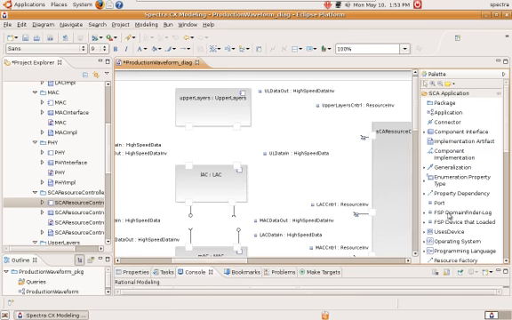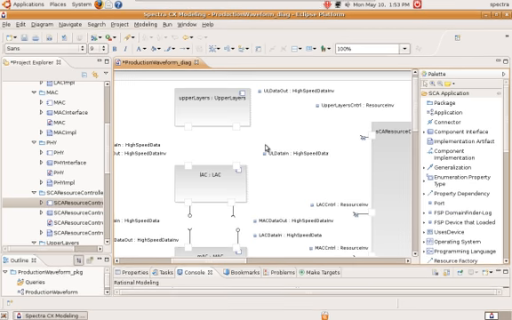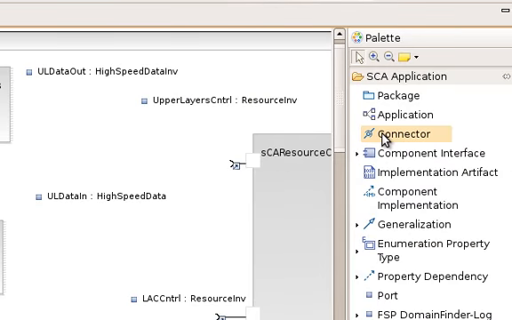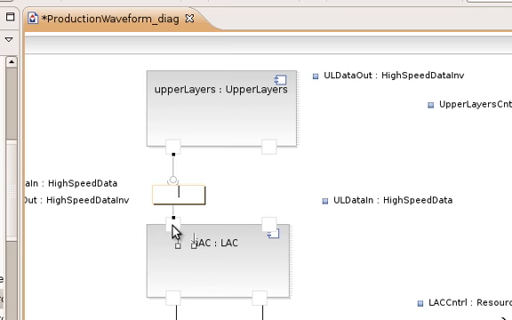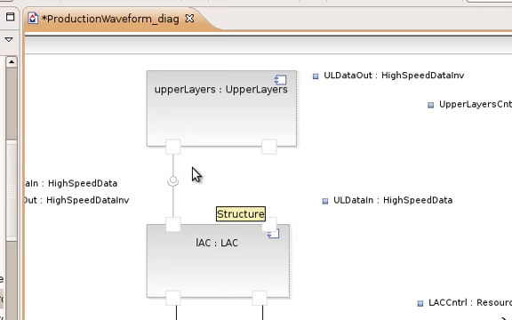Okay, now that I've populated my application with my components, it's now time to connect those ports together. So I do that by selecting the connector and dragging and dropping between the required ports. And we can see that when we make a successful connection of ports of the right type, we have this connector icon appearing on the line.